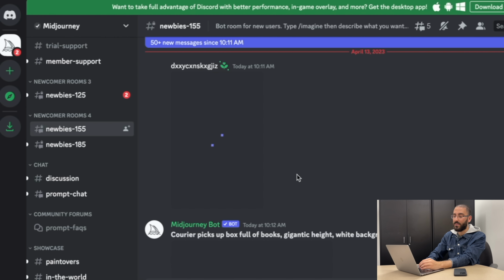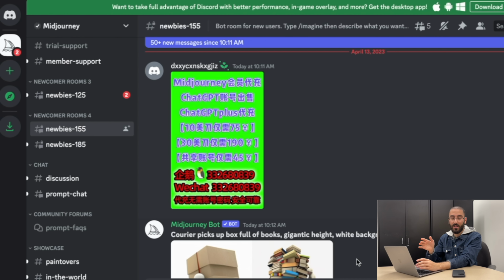So the only disadvantage with Midjourney is that you do have to actually pay for it. Now, I actually paid for it, but I'm not sponsored by it. I can totally say, straight up, Midjourney is going to change the whole world.